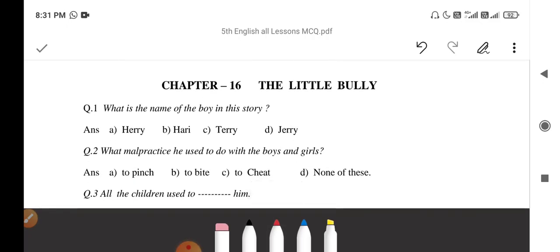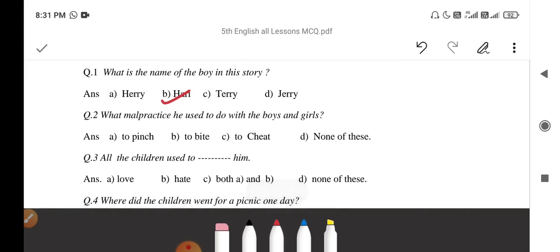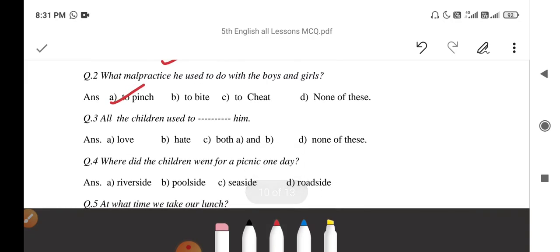Now next chapter, The Little Bully. Question 1. What is the name of the boy in the story? Yes, Hari. What malpractice did he used to do with the boys and girls? To pinch. All the children used to hate him.